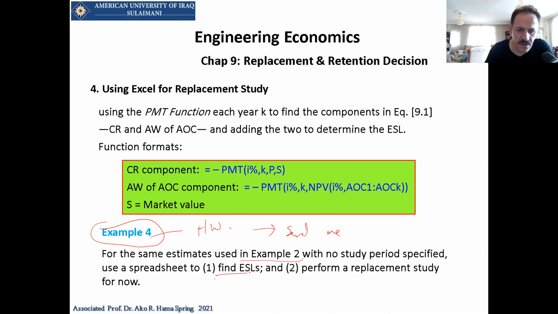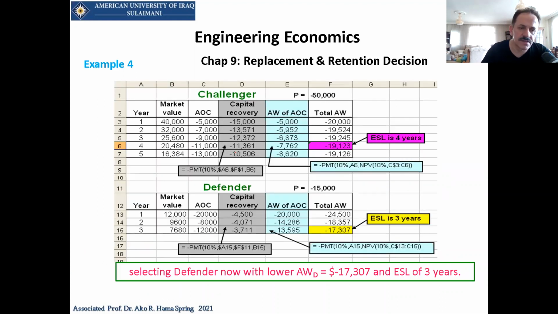Find the economic service life for each of them and perform a replacement study for now. Now it means that in this case, what you should do is find this, which will be for the Challenger, and this will be for the Defender. We have these values, and these should be calculated. How to calculate these ones? They are the annual recovery or capital annual worth for the above one, and also these should be found. So your Excel sheet file is to calculate these values first.